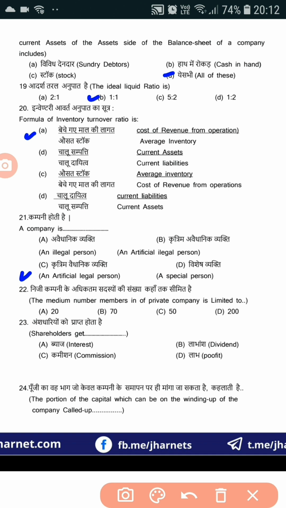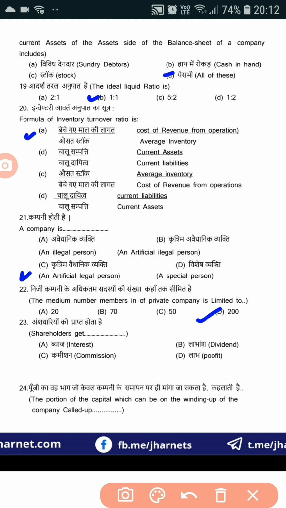For 22, again in the question there is a mistake. The minimum number, it should be the maximum number. Just look, when the English question is wrong, we have to see the Hindi question. निजी कंपनी के अधिकतम सदस्यों की संख्या कहाँ तक सीमित है? So the English would be: the maximum number of members in a private company is limited to 200. Correct option is option D, 200.